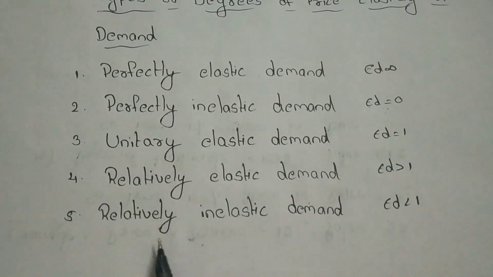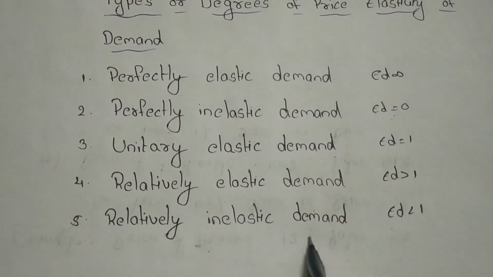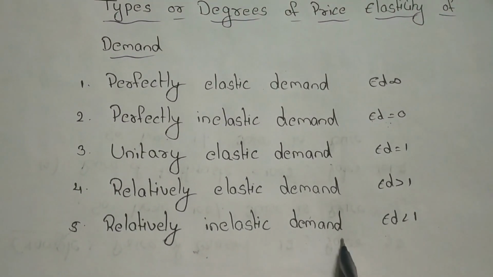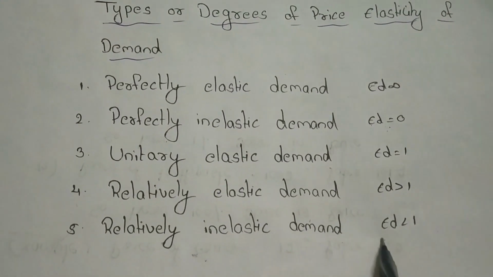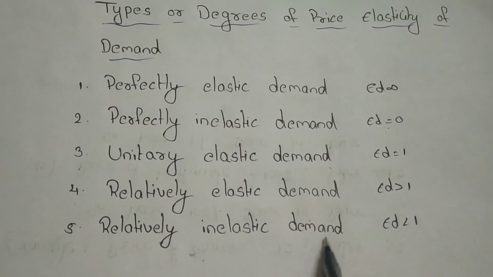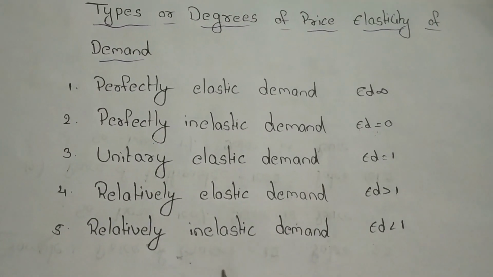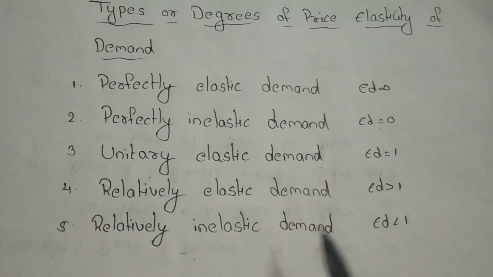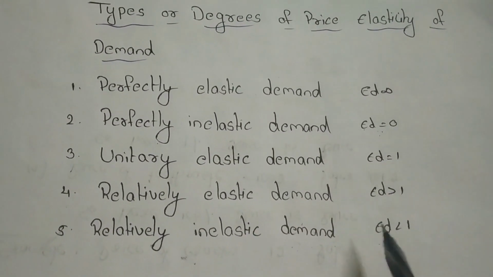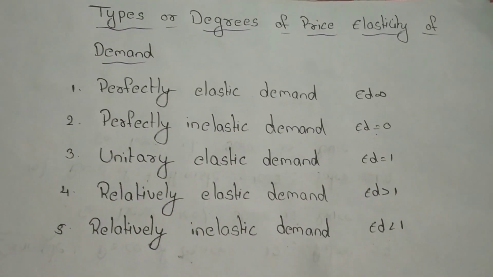Next, in relatively inelastic demand, the percentage change in demand is less than the percentage change in price. So that is the reason ED is less than 1 here. So here the percentage change in price is more when compared to the percentage change in demand. Okay. Thank you for watching.